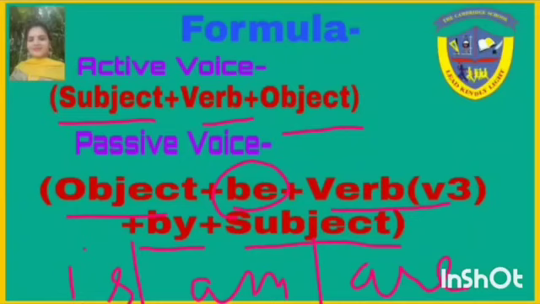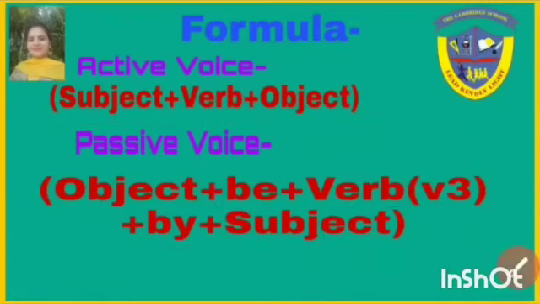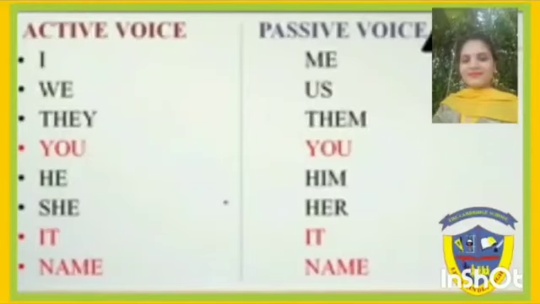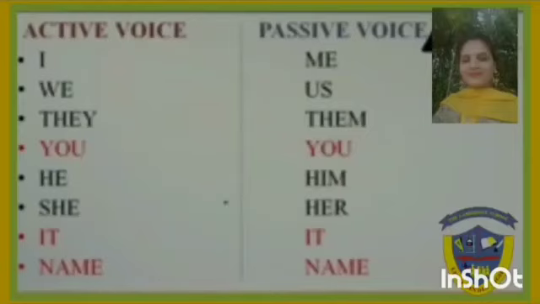When we change the active voice into passive voice, many changes occur in the subject. Let's discuss. I becomes me, we becomes us, they becomes them, you remains as you, he becomes him, she becomes her, it remains as it, and name also remains as name.